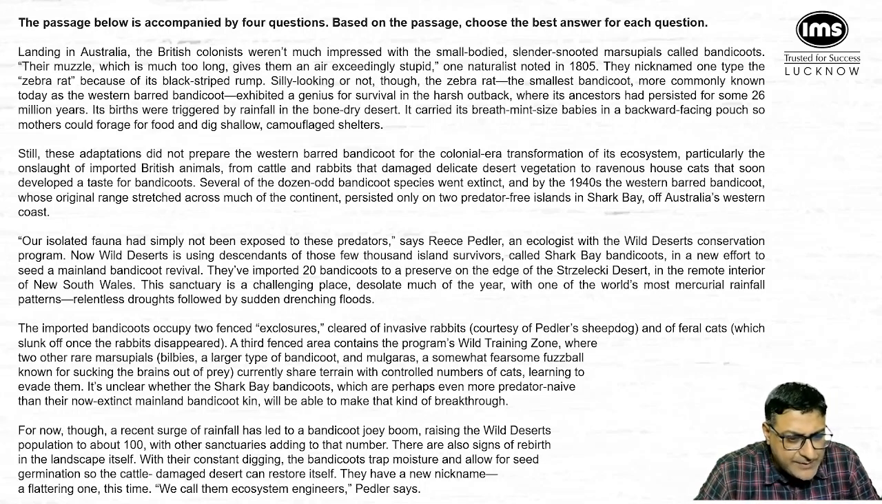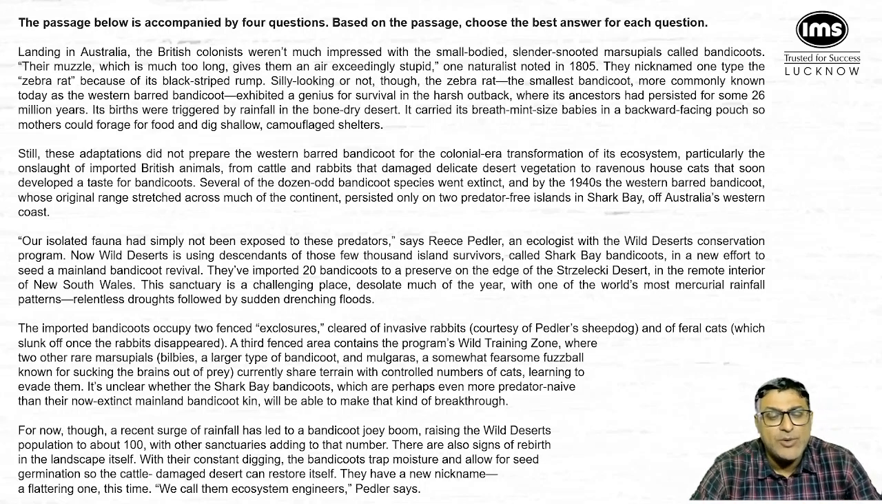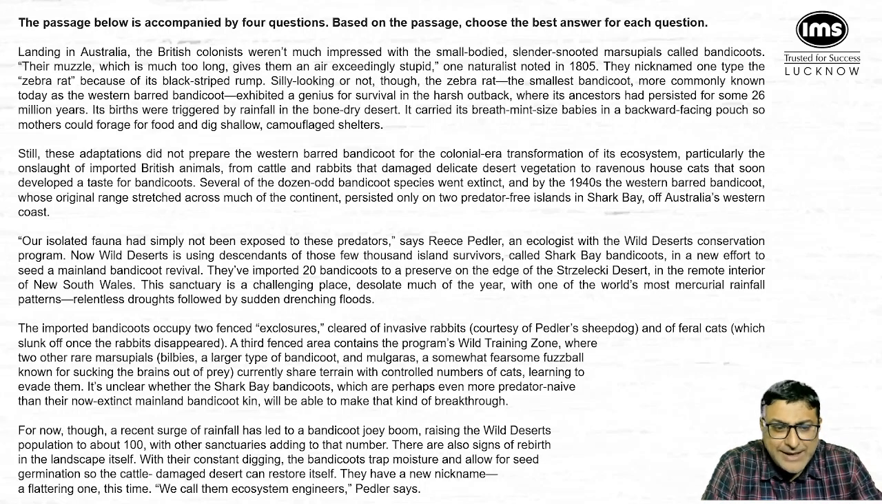Its births were triggered by rainfall in the bone dry desert. It carried its breath mint sized babies, very small babies, in a backward facing pouch so mothers could forage for food and dig shallow camouflage shelters. So basically this is talking about the marsupial animal called bandicoot. It is describing the various habitats, various digging habits, where it lives, all this is explained in this paragraph. Once again, the name of the animal is marsupial, known as bandicoot.